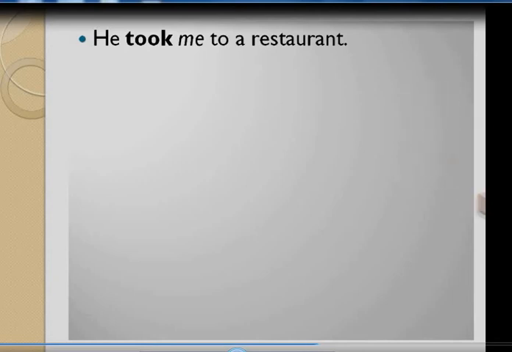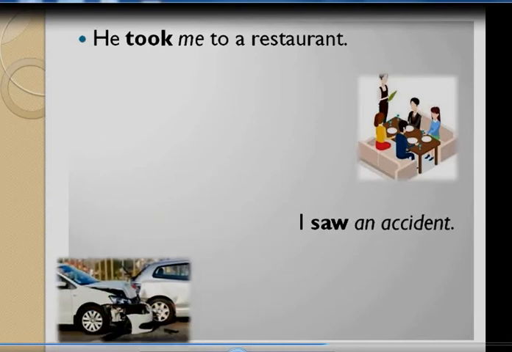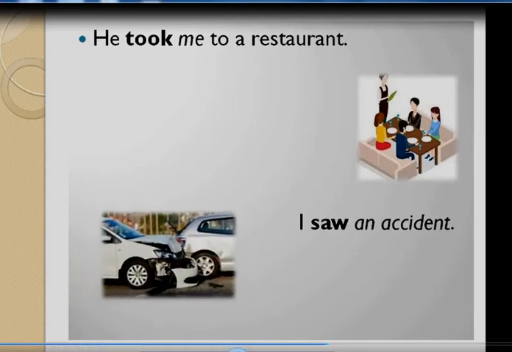Again, we can see some examples here. He took me to the restaurant. Me to a restaurant. So that is the transitive verb. Again, I saw an accident. What did you see? I saw an accident. So I can say that is a transitive.